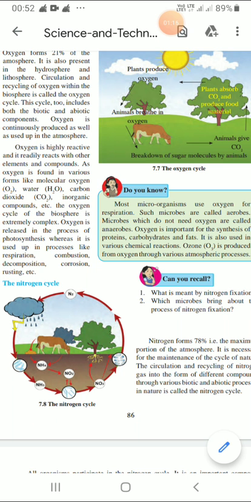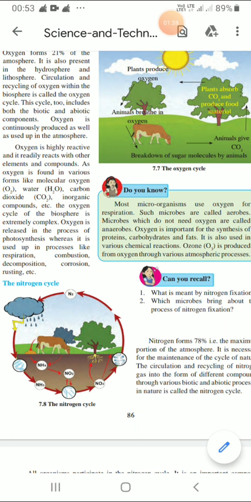Like the carbon cycle, the processes that require oxygen are respiration, combustion, corrosion, decomposition, etc. And this requirement is balanced by photosynthesis.